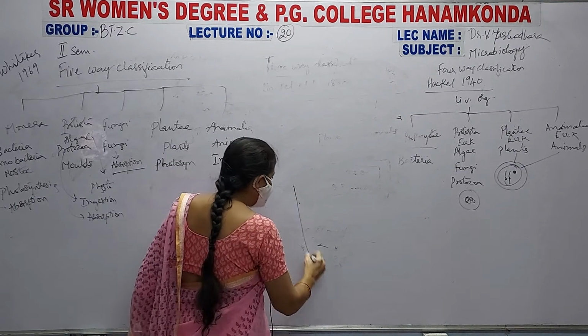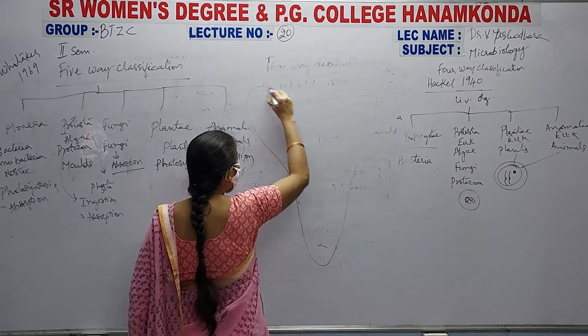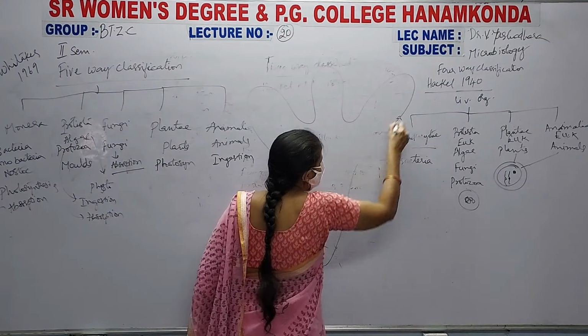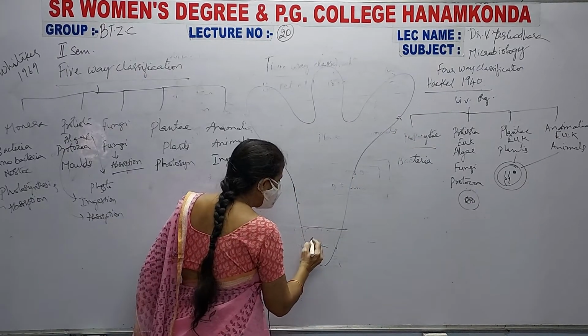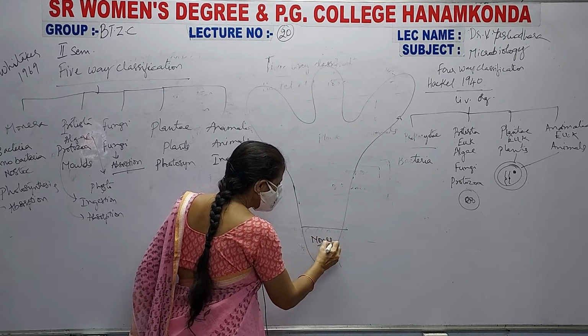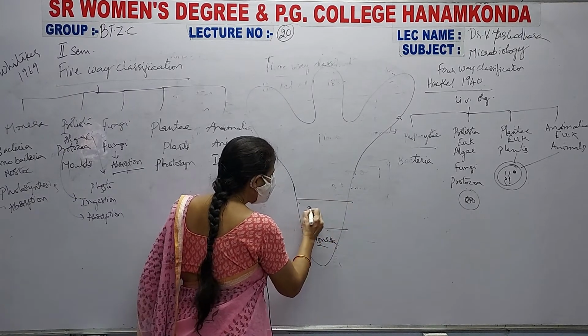See here, you have to give like this. This is your structure. What is the structure? See here, here Monera, here Protista.